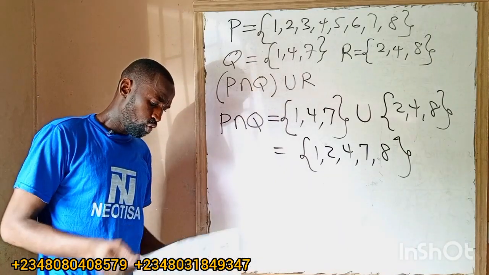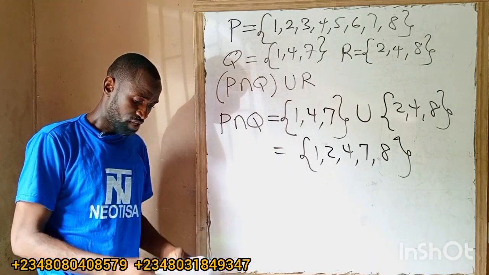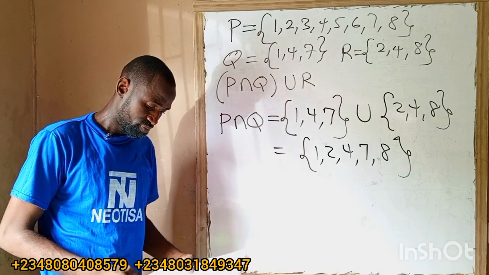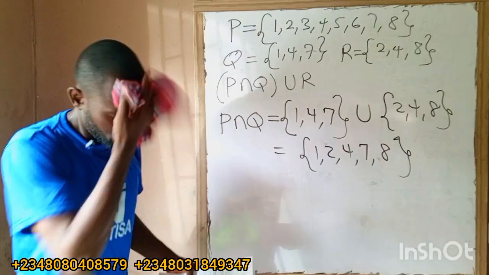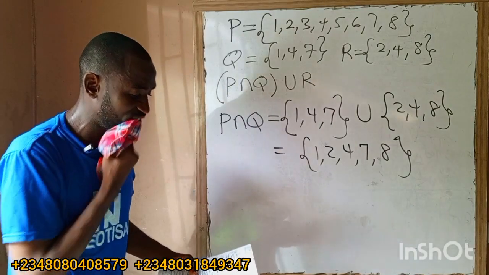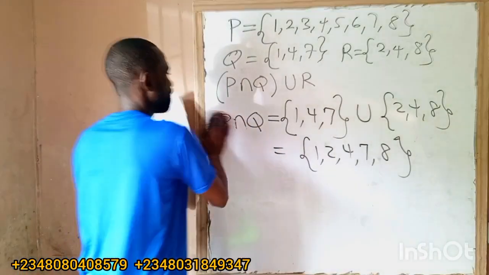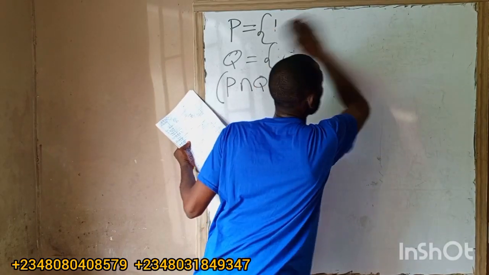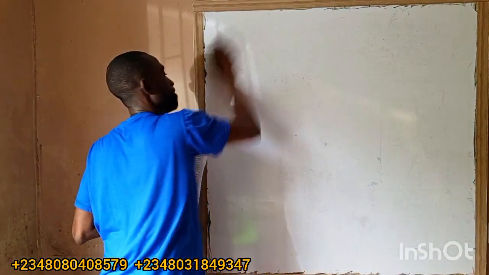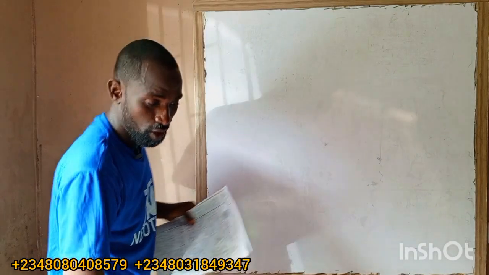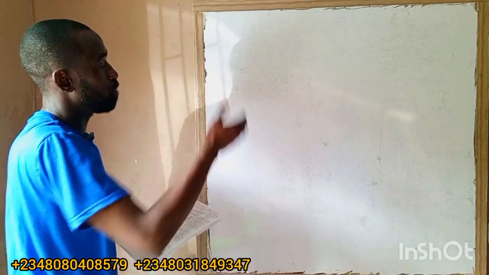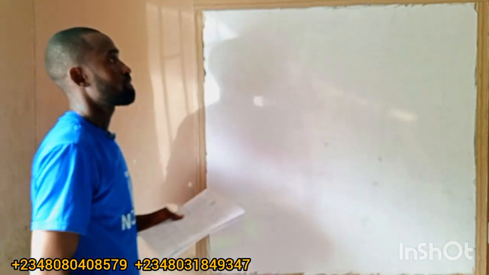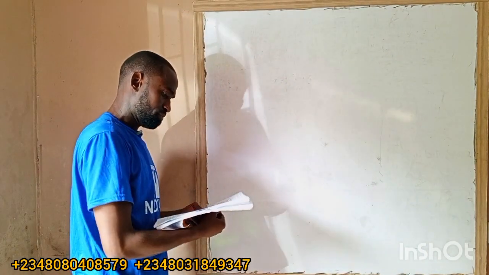Let us solve a question under Venn diagram. Okay, we can be given questions under Venn diagram. So let me write this one up. I've treated union, I've treated complement, I've treated intersection. Okay, that is that.